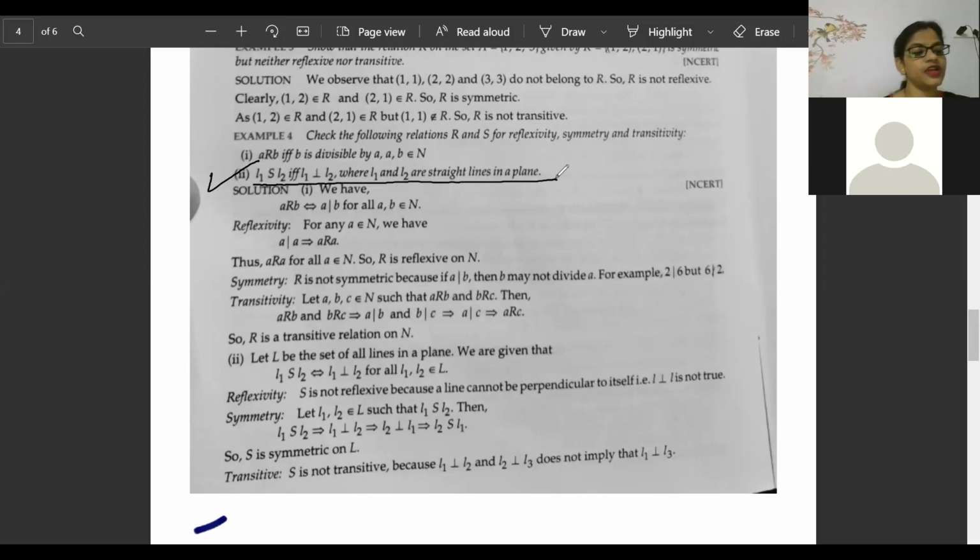I'm underlining this so that you can see it. One more time I'm explaining what they want. From the set of straight lines present in a plane, the relation given here is for perpendicular, when the lines are perpendicular to each other.